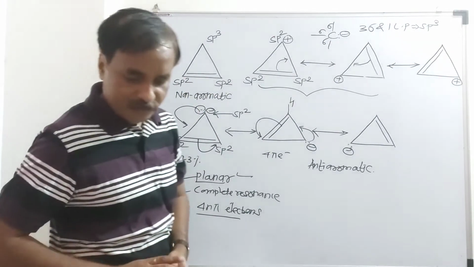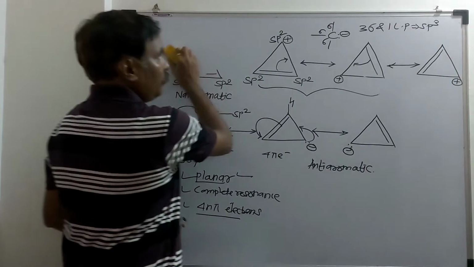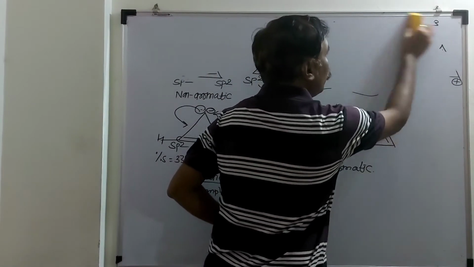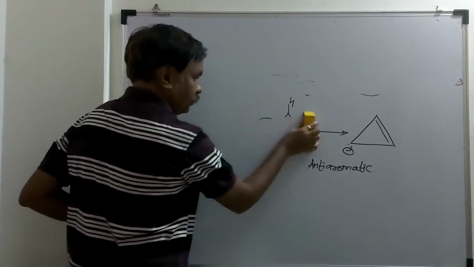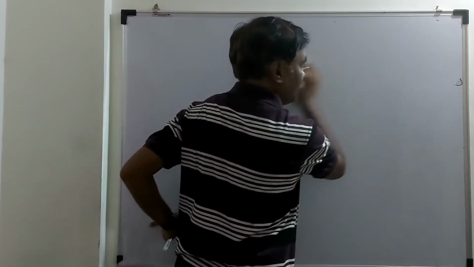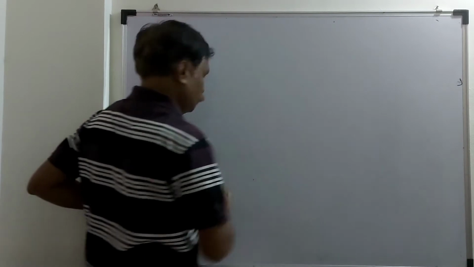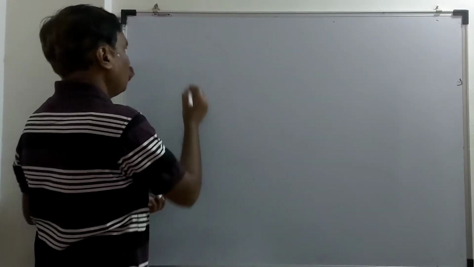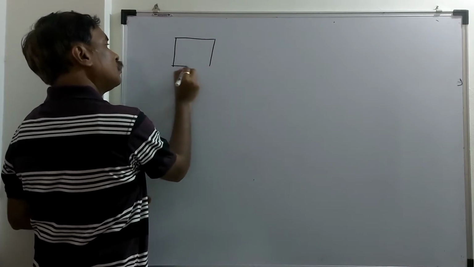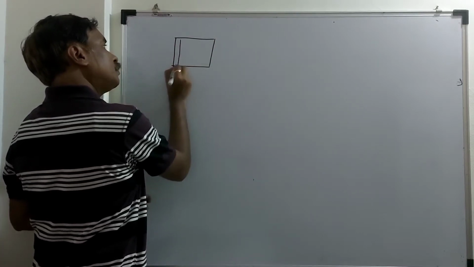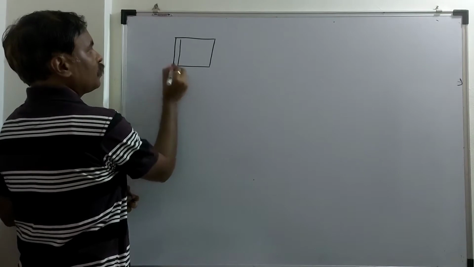Next example, I will take cyclobutene. sp2, sp2.